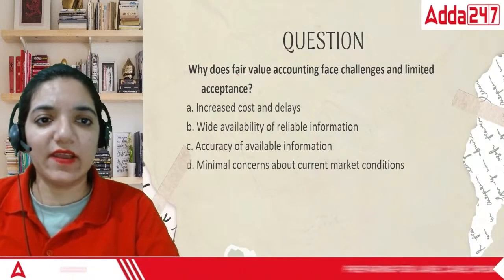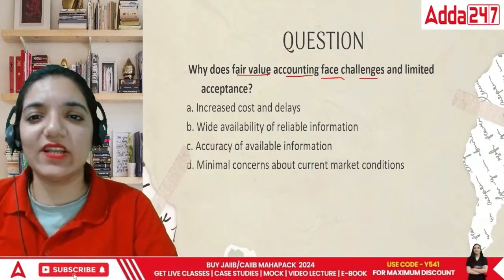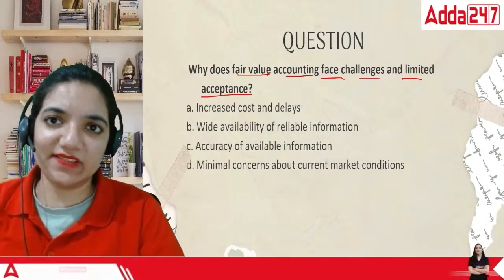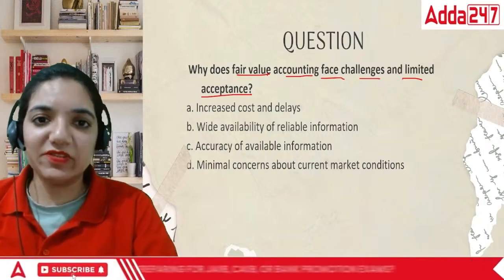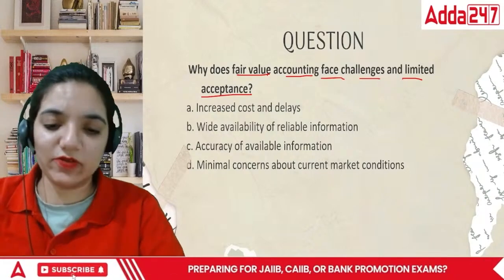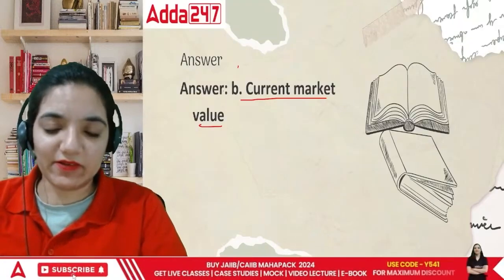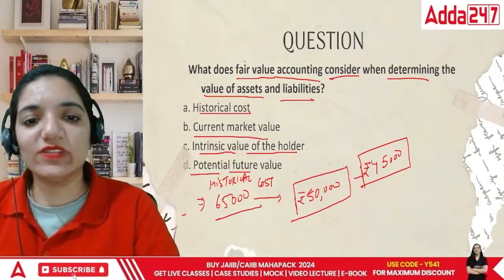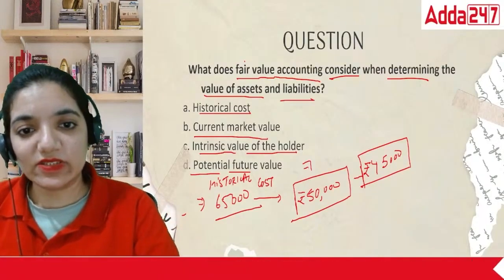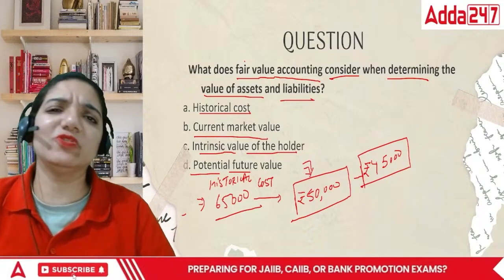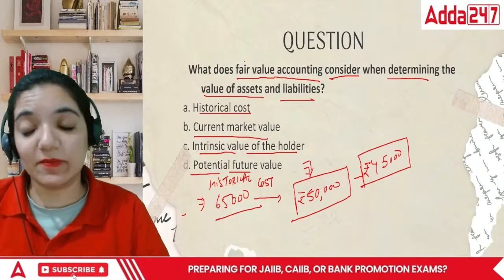Why does fair value accounting face challenges and limited acceptance? The answer was market value, right? Market value of the goods is basically the current market value. If I have to choose, is the current market value 50,000? What's the problem in choosing this? Let's talk about that part as well.